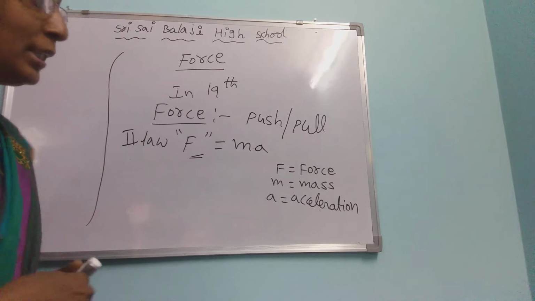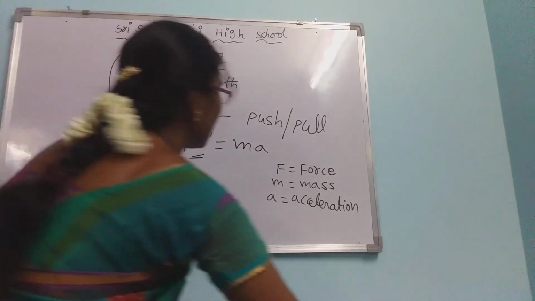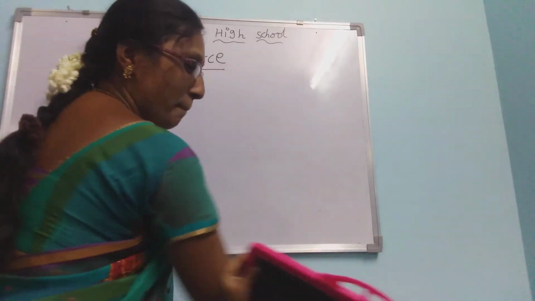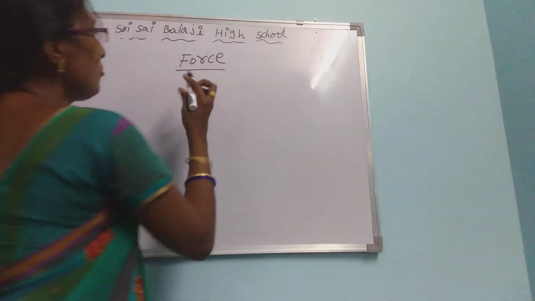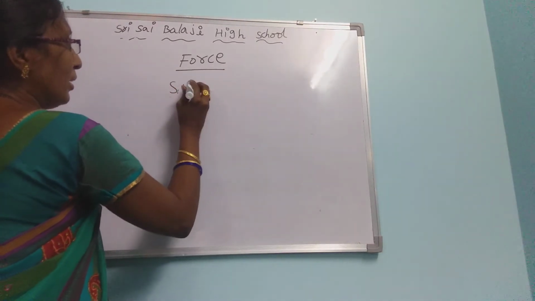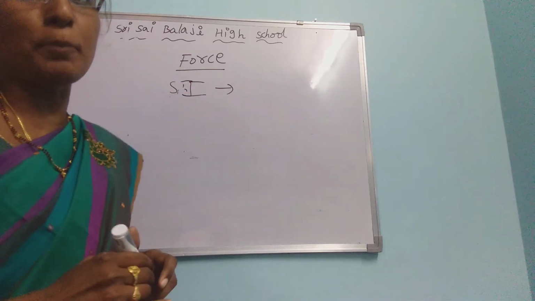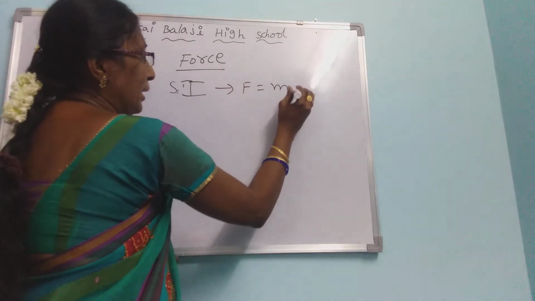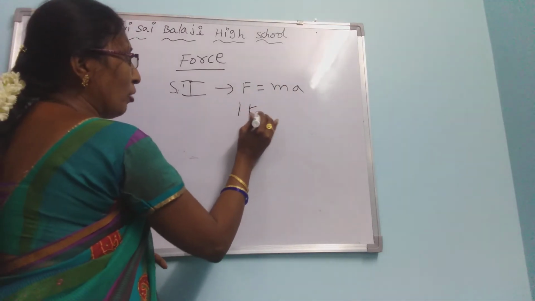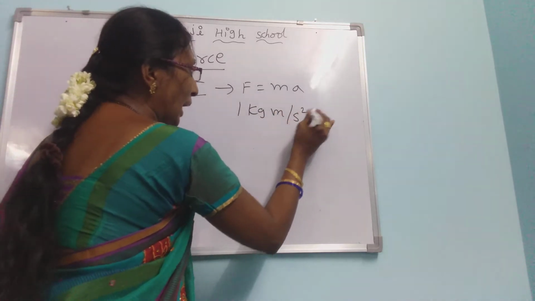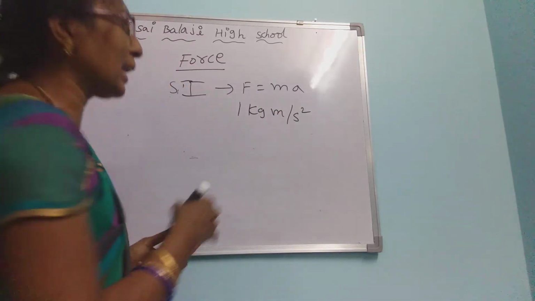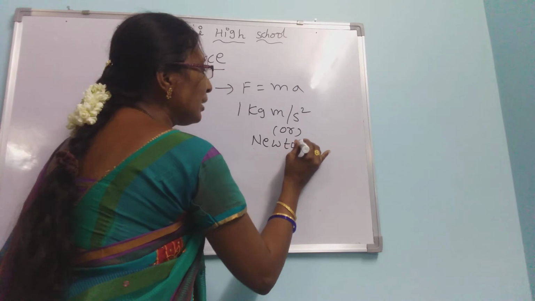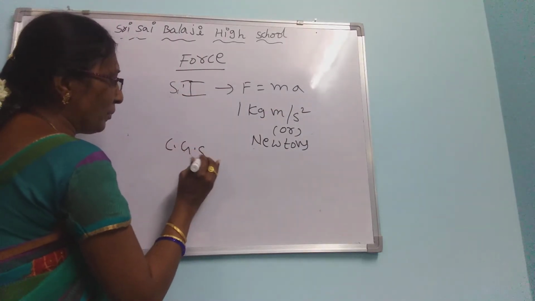Units of force. Units of force in the SI system. SI system means international system. Force F is equal to ma, so the unit in the SI system is 1 kilogram meter per second square, which is called a newton.